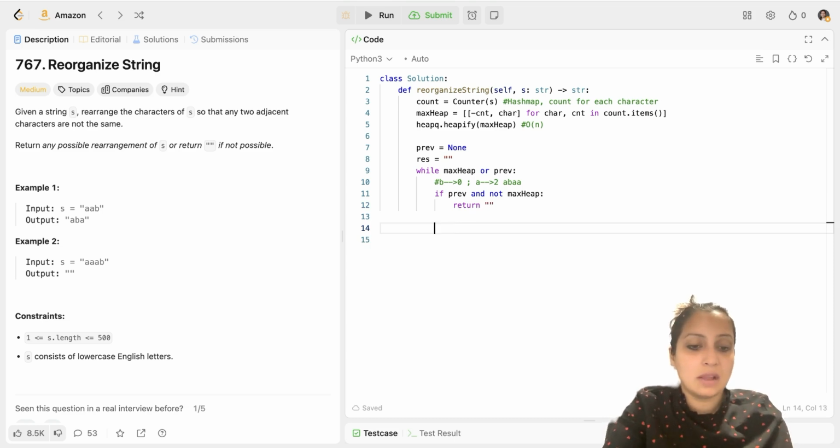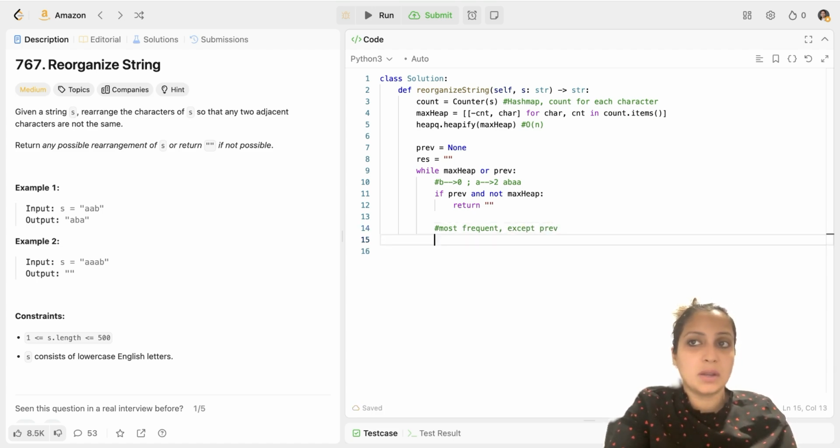After that, I will find the most frequent character except the previous one. I don't want the previous one, right? That's the solution. Every time I look for the most frequent from the max heap, but I have to keep the previous on hold. So I will get the count and character, and I use another function of heap, which is heap for.